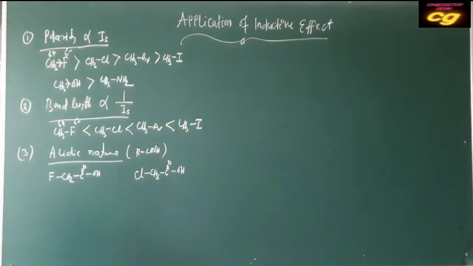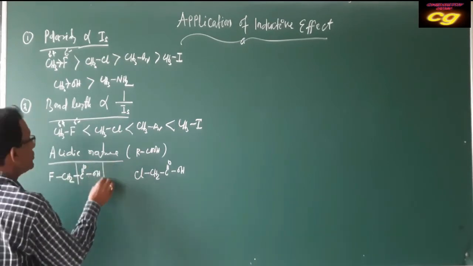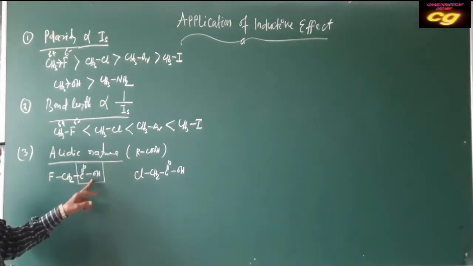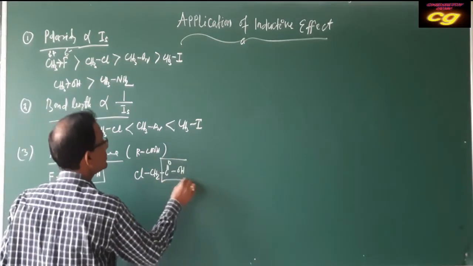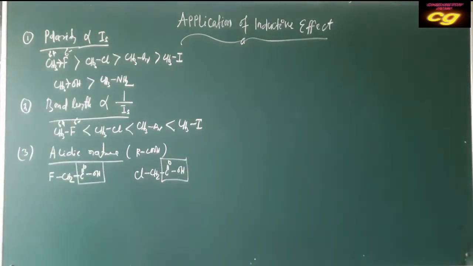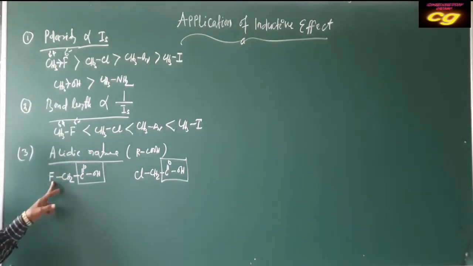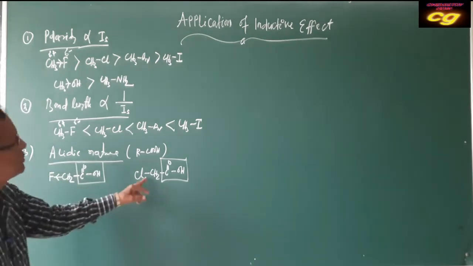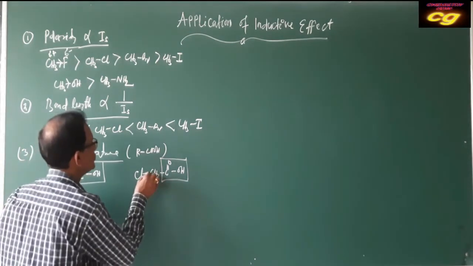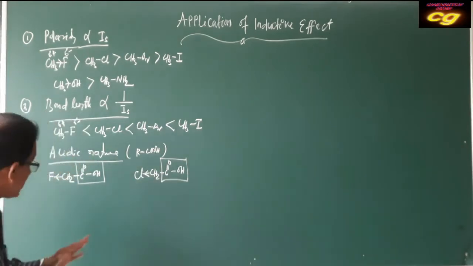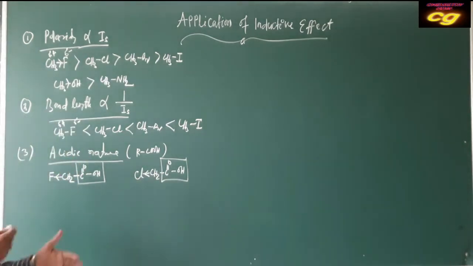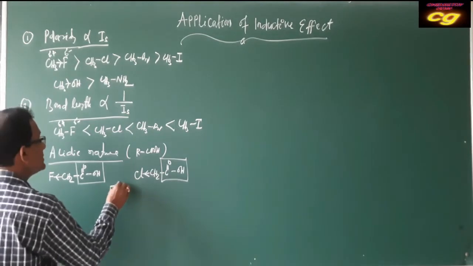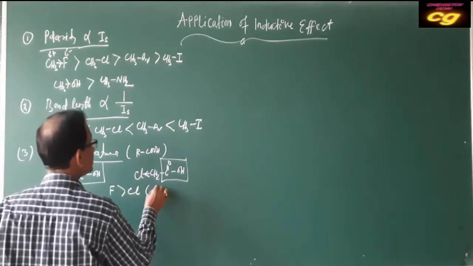These both are acidic due to this acidic group. The group is acidic in character because it loses H plus ion. But we will compare which is more acidic and which is less acidic. For example, here fluorine is what type of effect? Fluorine has a minus I effect. It is electron attracting. And chlorine also has a minus I effect. Both have a minus I effect. But if you compare the minus I effect, that is electron withdrawing nature, fluorine is greater than chlorine.